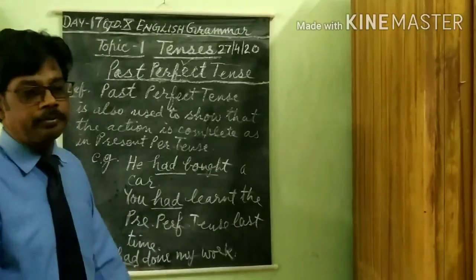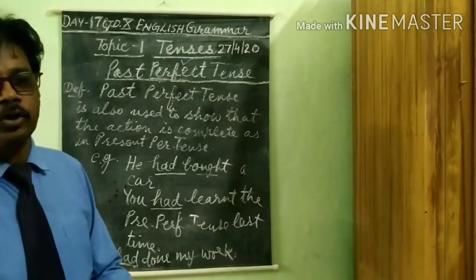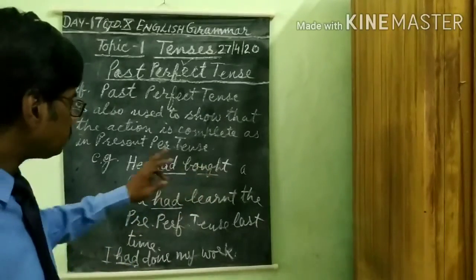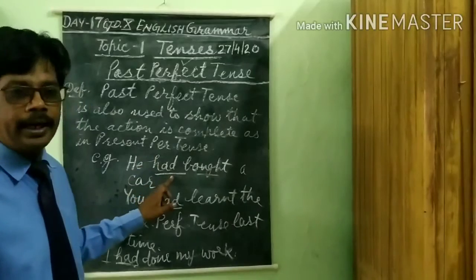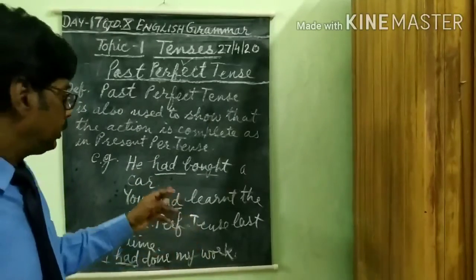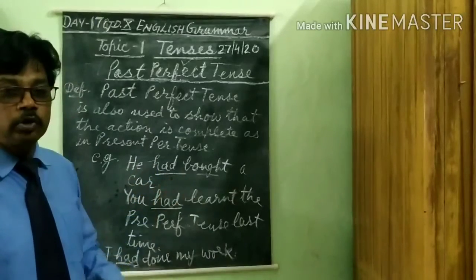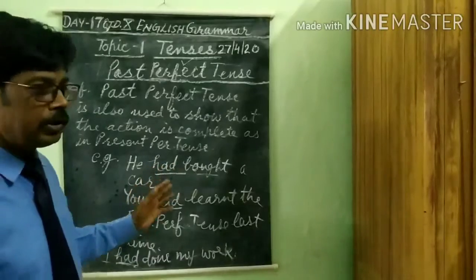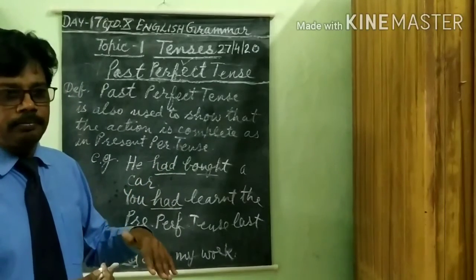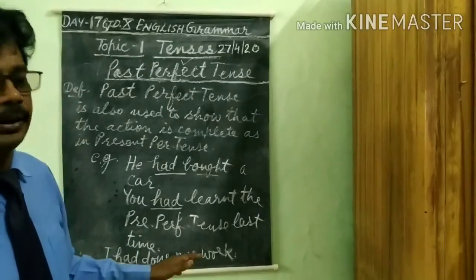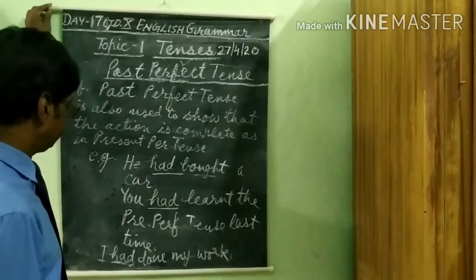As third form of the main verb is used with has or have, in the same way, third form of the main verb is being used with had. Only the difference is, has, have denotes the present tense and had denotes past tense. Only this difference is there in these two tenses.